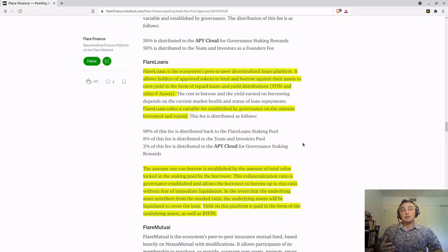With that said, today we're going to discuss Flare Loans, what it is, how we can use it, how it works, and how we can manage the collateral that we have to put up in order to borrow against our assets. Let's get to it. So what is Flare Loans?